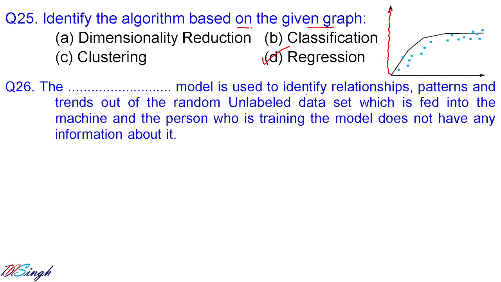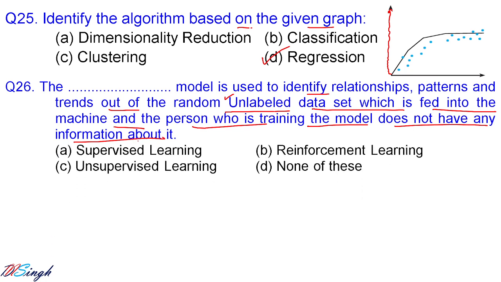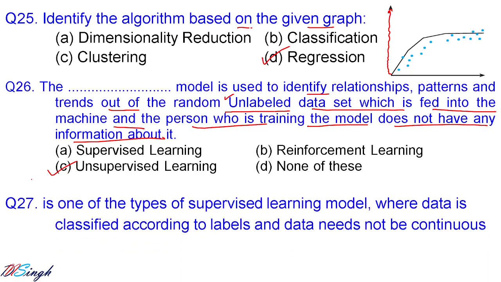The model is used to identify relationships, patterns and trends out of the random unlabeled data set. Very important, a random and unlabeled data set is fed into the machine, and the person who is training the model does not have any information about it, then it is called what? Unsupervised learning.